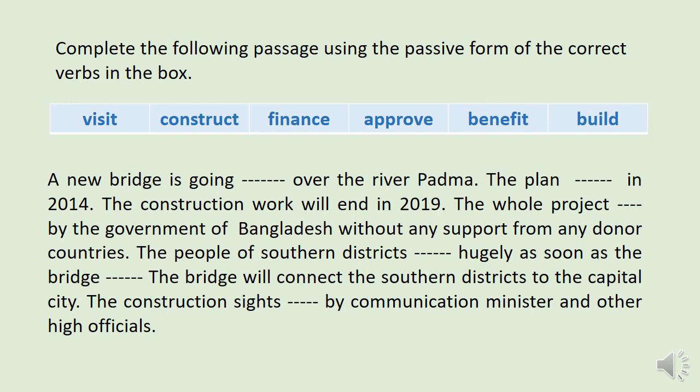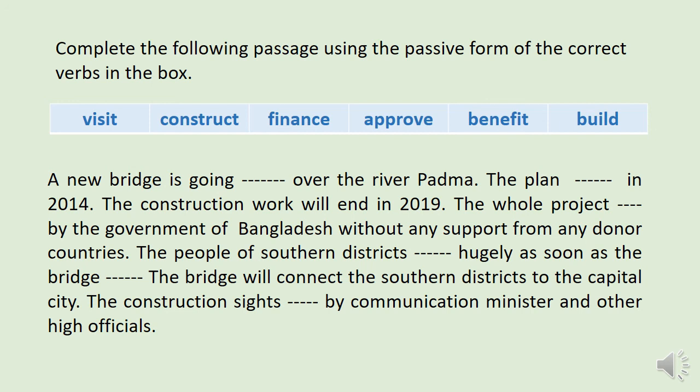The construction work will end in 2019. The whole project dash by the government of Bangladesh without any support from any donor countries. The people of southern districts dash hugely as soon as the bridge dash. The bridge will connect the southern districts to the capital city. The construction sites dash by communication minister and other high officials.